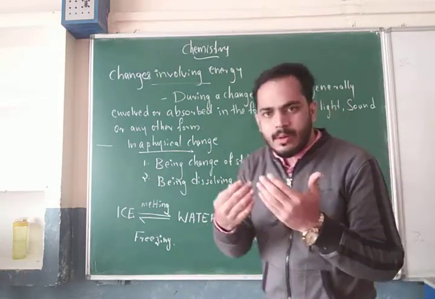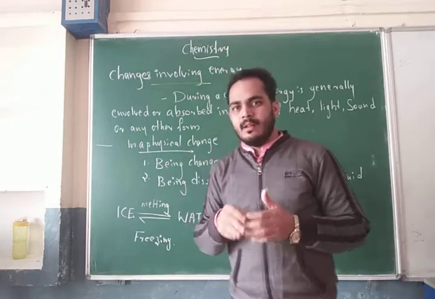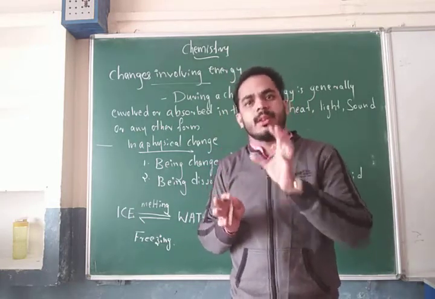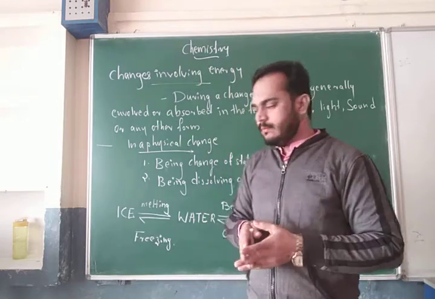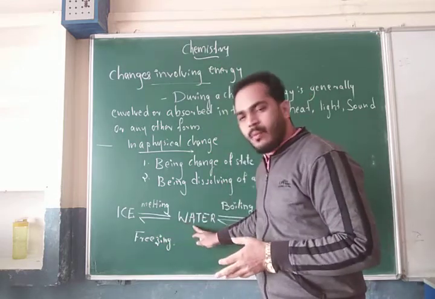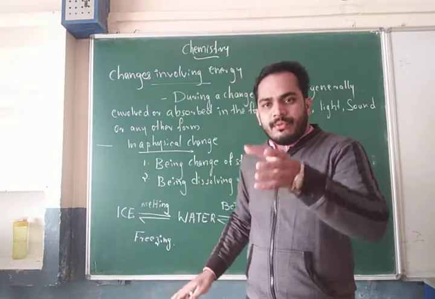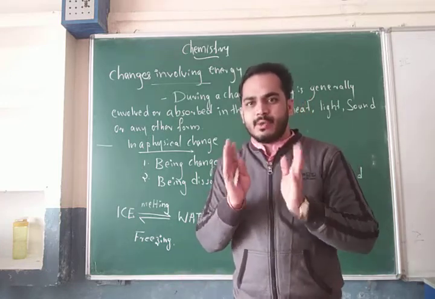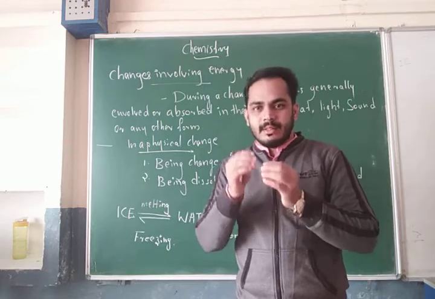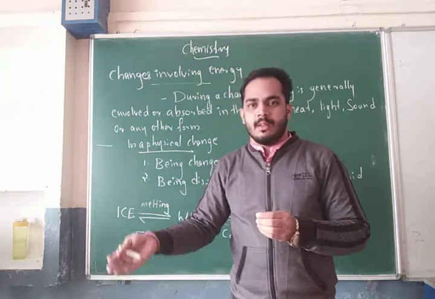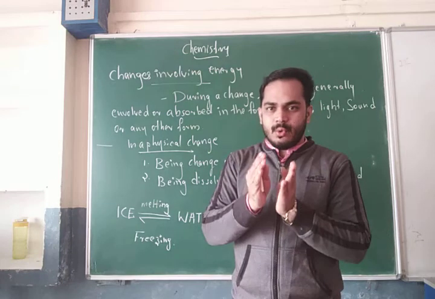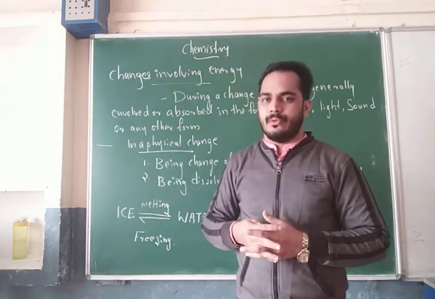So if we want ice again, the solid form, how is it possible? It is possible only in the case of freezing. So the water freezes. What happens? The water has some heat that is liberated, it attains 0 degrees, as a result the liquid water turns to ice, the solid form.